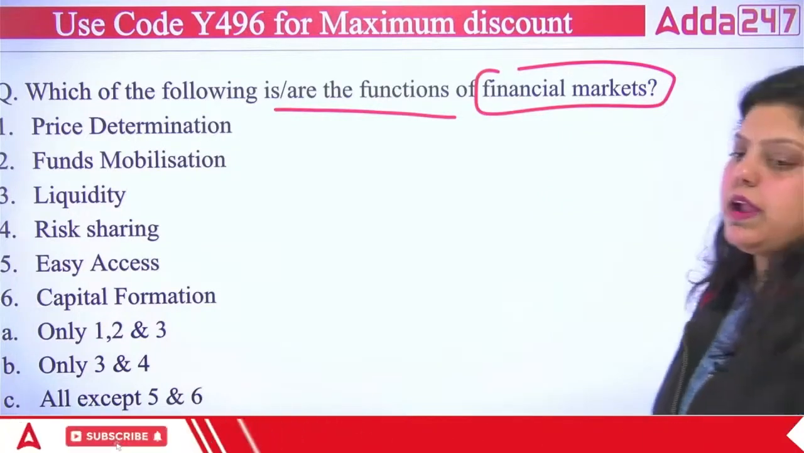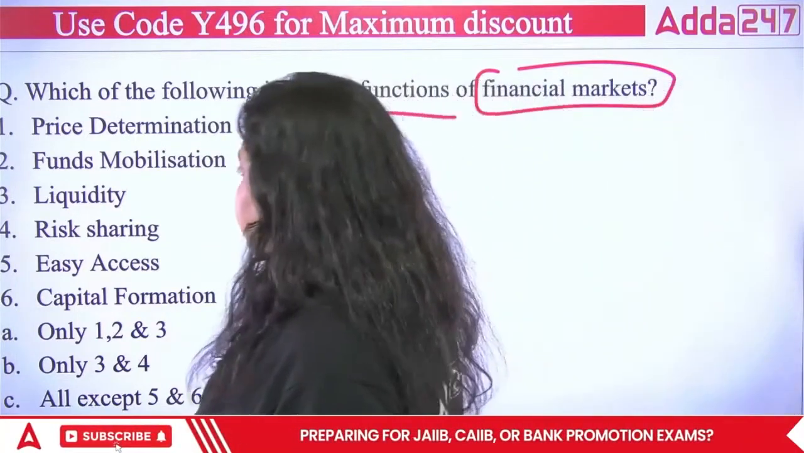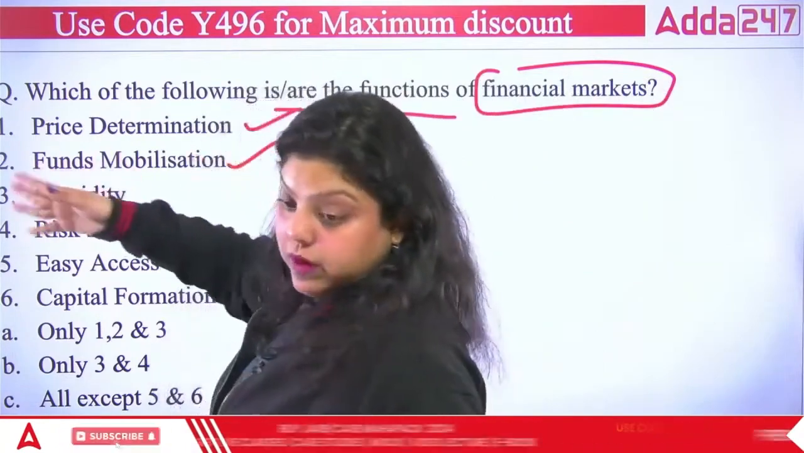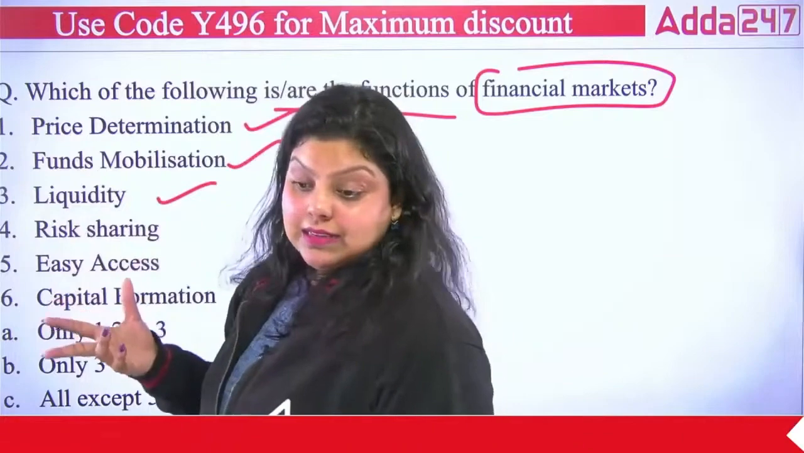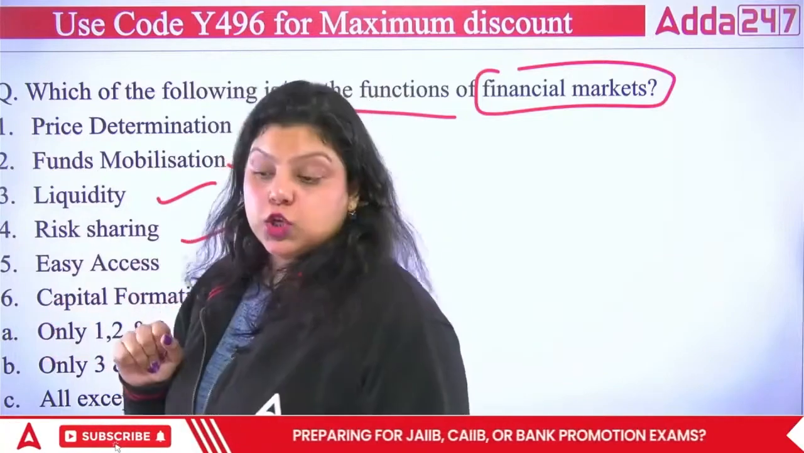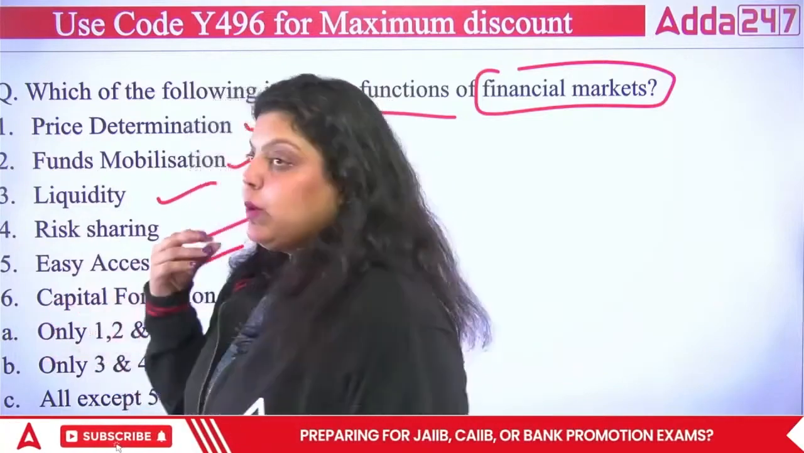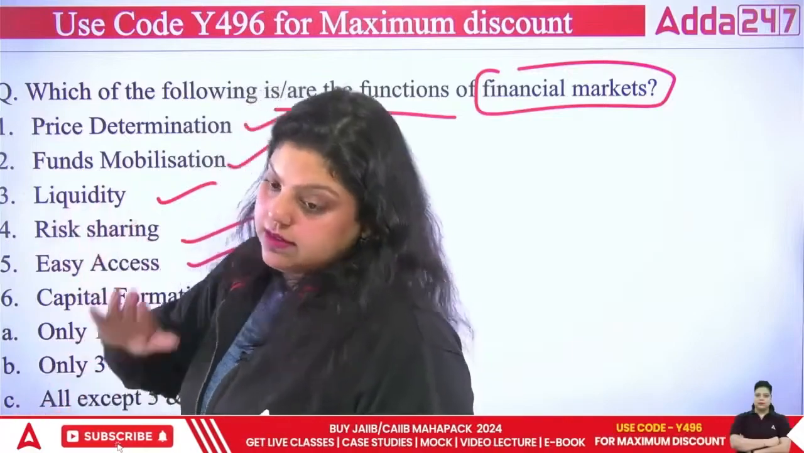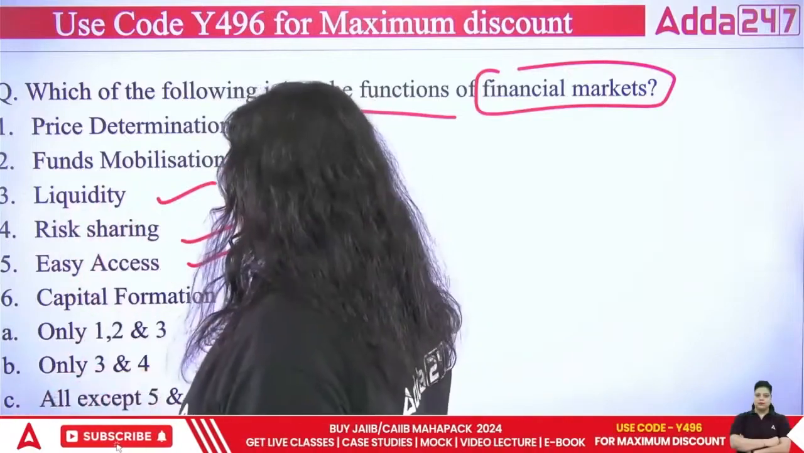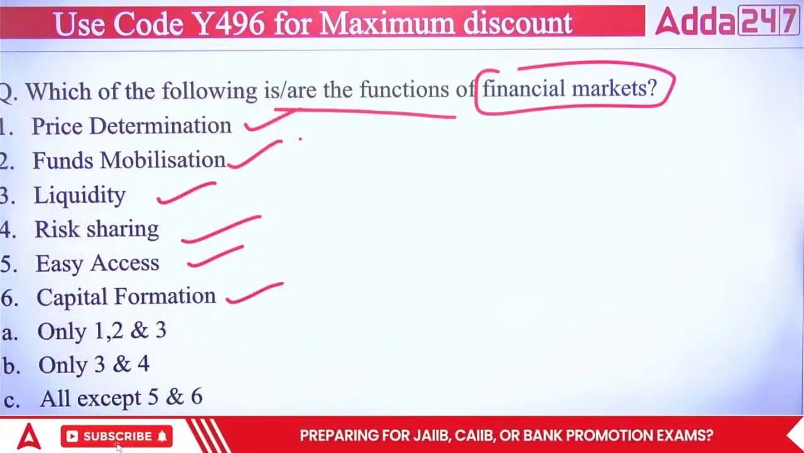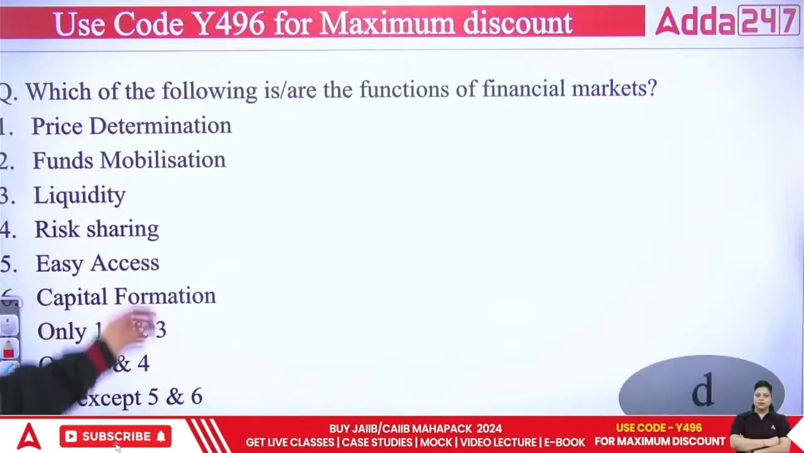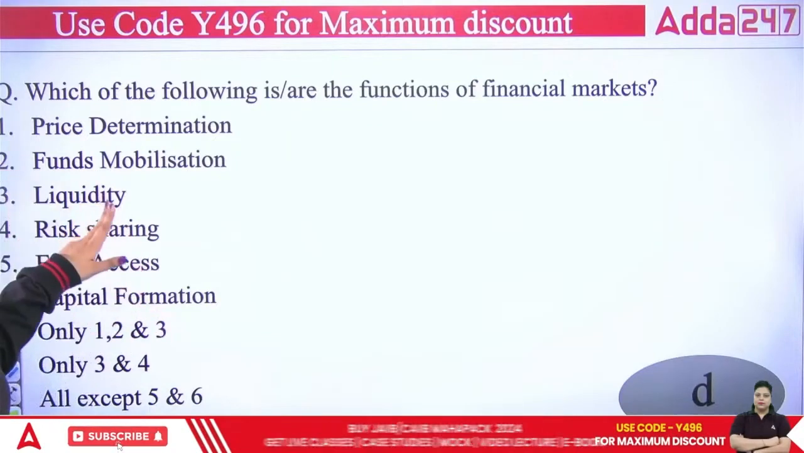The right answer is that financial market actually does the price determination. It mobilizes the fund from one party to another. It maintains the liquidity. It does the risk sharing. It gives you easy access to raise capital for less than 1 year, for more than 1 year. Capital formation, it means all of the above. So all of the above are the functions of financial market. Right answer is D.